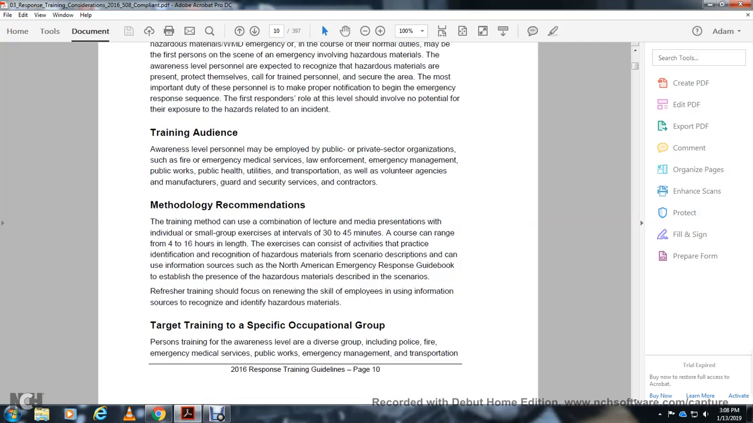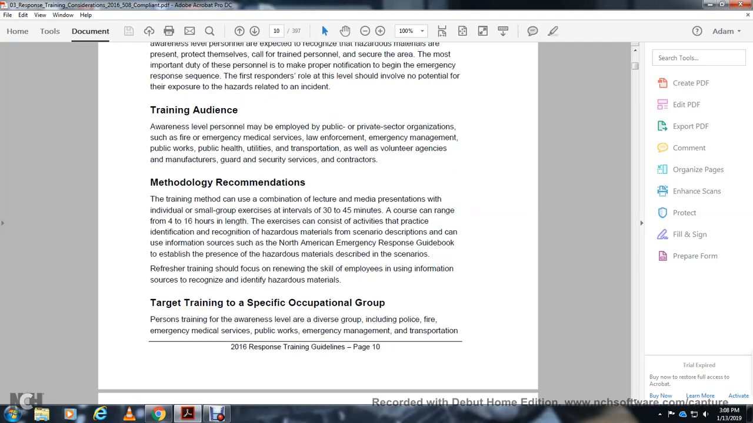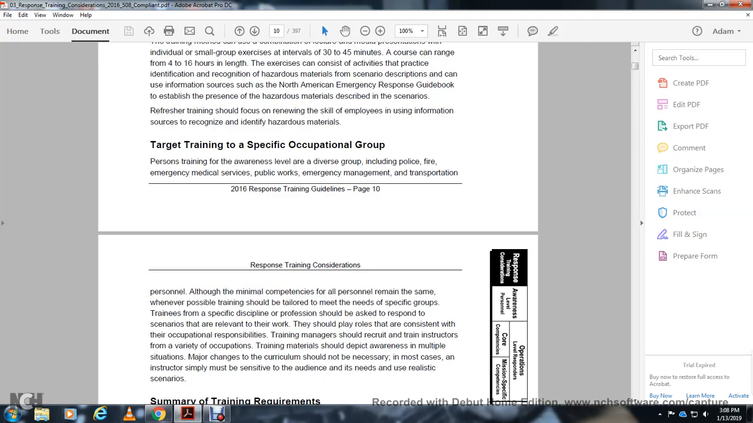Target training to a specific occupational group. Personnel at the awareness level are a diverse group that includes police, fire, emergency and medical services, public works, emergency management, and transportation personnel. Although the minimal competency for all personnel remains the same, whenever possible training should be tailored to the needs of the specific group. Professionals should be asked to respond to scenarios relevant to their work, playing roles consistent with their occupational responsibility.